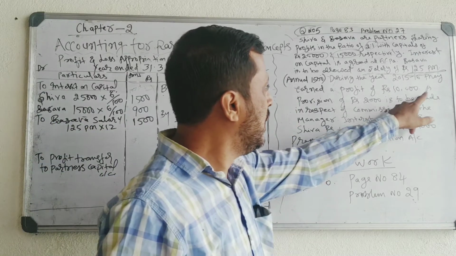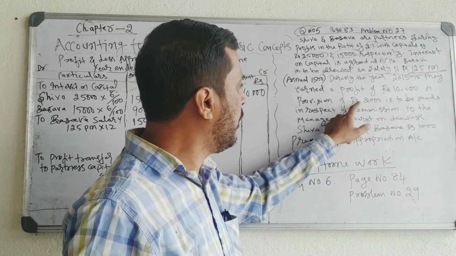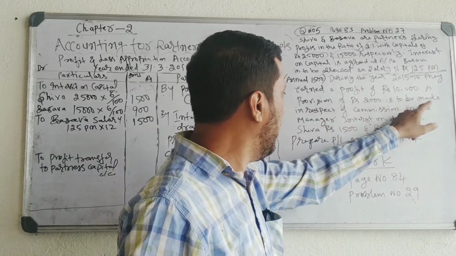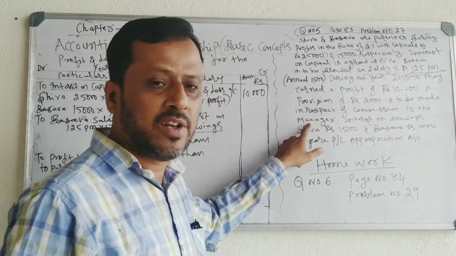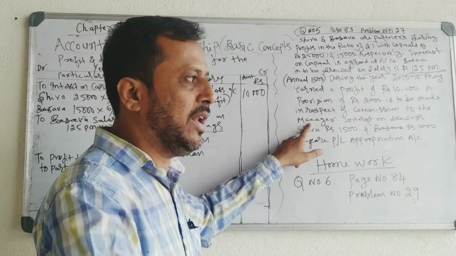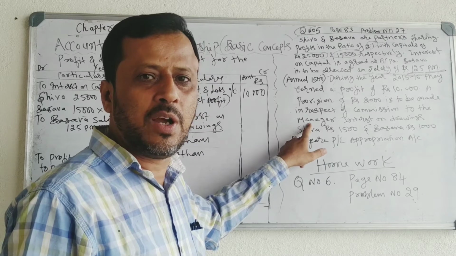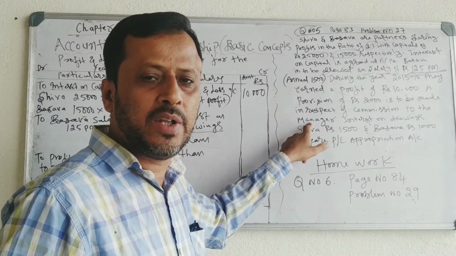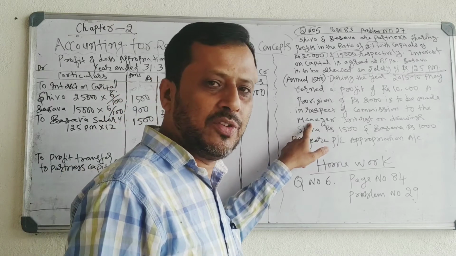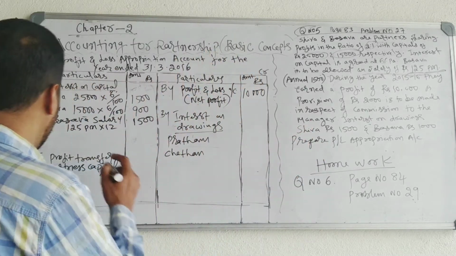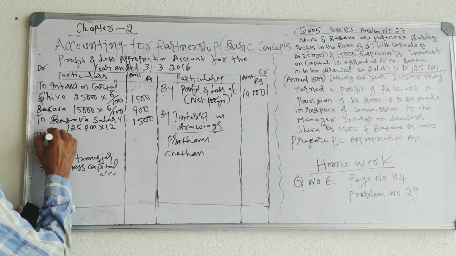Now continue. A provision of rupees 2,000 is to be made in respect of commission to the manager. So commission is paid to the manager. Who will pay the commission? Business will pay the commission to the manager. It is also an expense to business, record on the debit side. To manager commission.